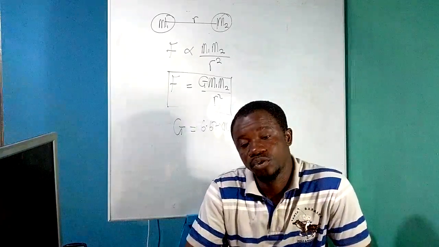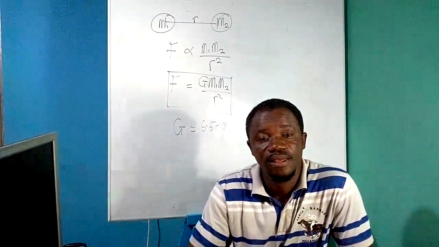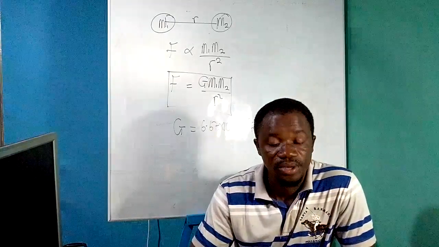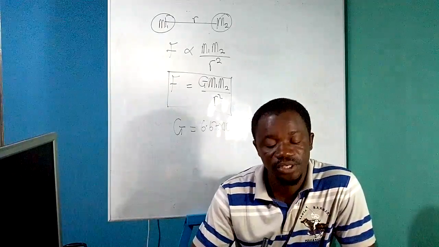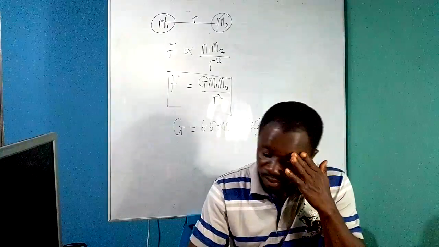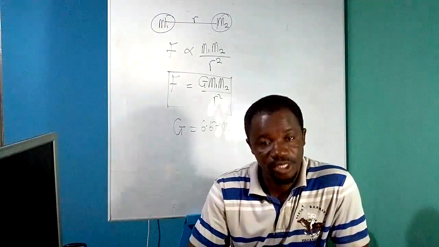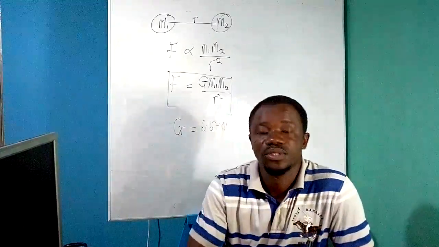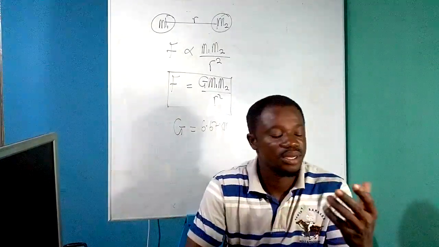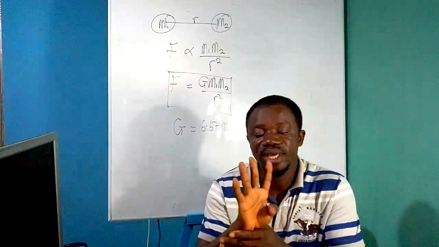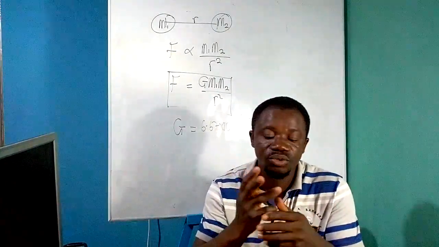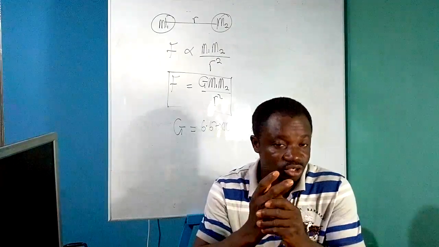This episode begins a new series on gravitation. So let's begin. When we talk about gravitational force, it is among the four main forces in the universe. The four main forces include the weak nuclear force and the strong nuclear force.